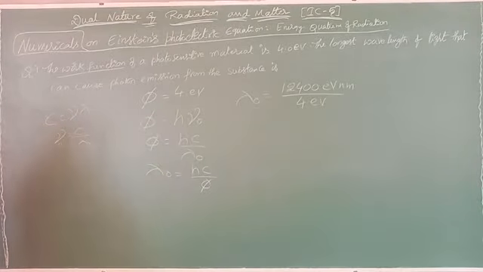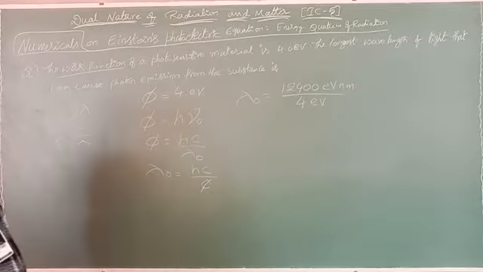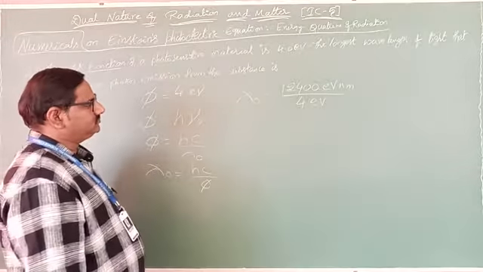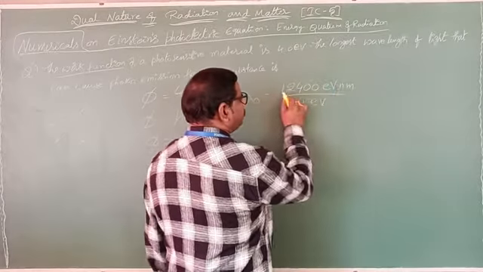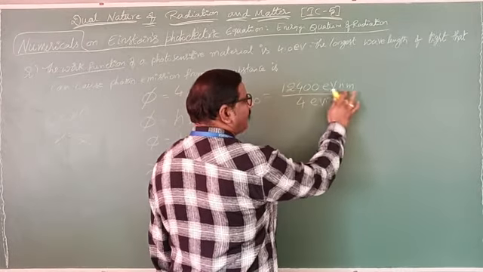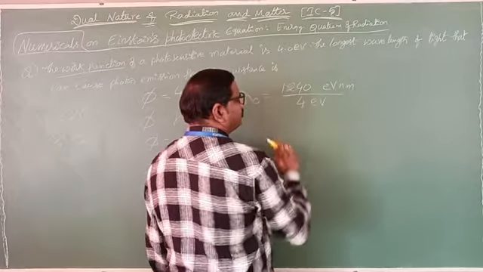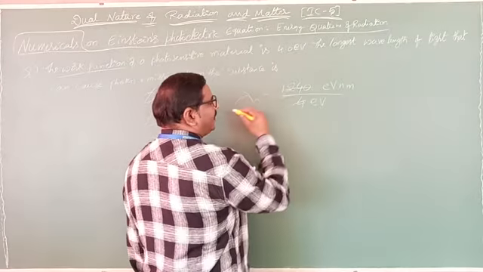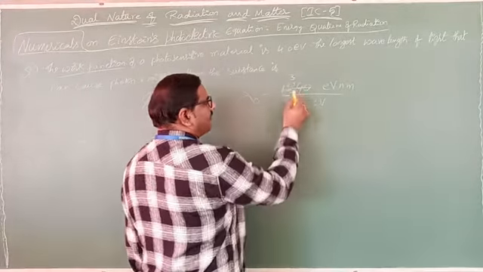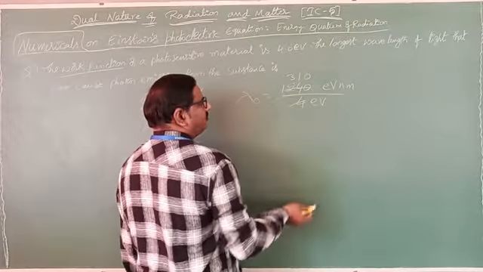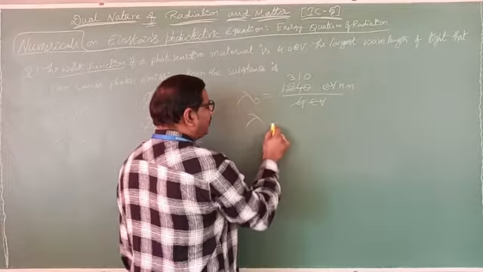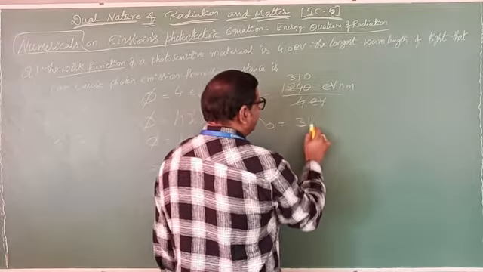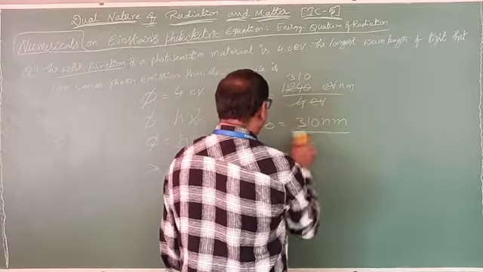How much is it? Angstrom means 12,400; nanometer means 1240. Now 4 goes into 1240 as 310. So lambda naught equals 310 nanometer.